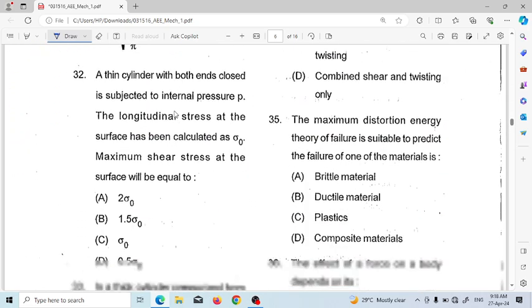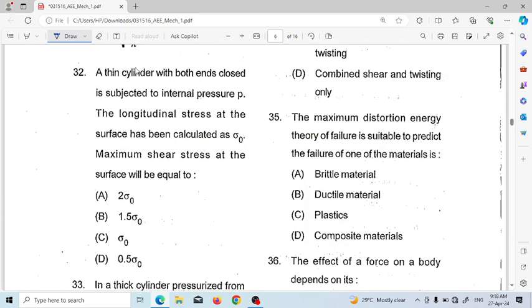Next, question number 32. A thin cylinder with both ends closed is subjected to internal pressure P. The longitudinal stress at the surface has been calculated as sigma 0, and the maximum shear stress at the surface will be equal to? So the maximum shear stress at the surface is equal to 2 sigma 0, 2 times the longitudinal stress.